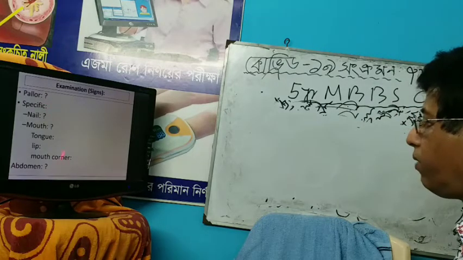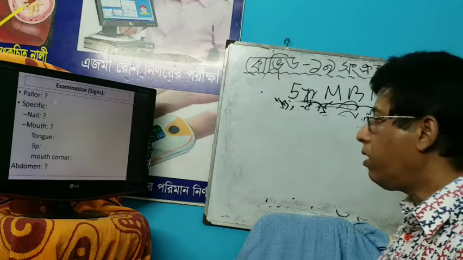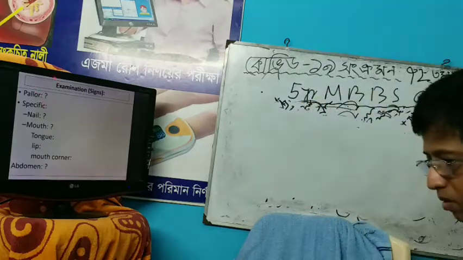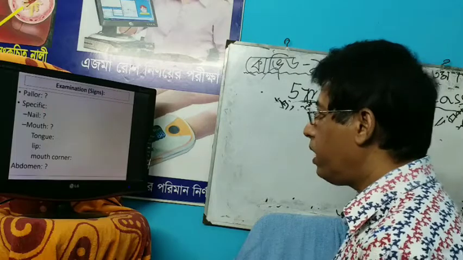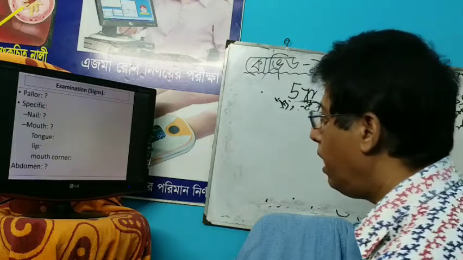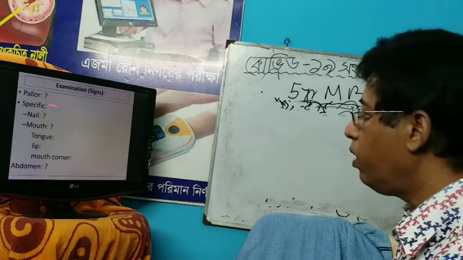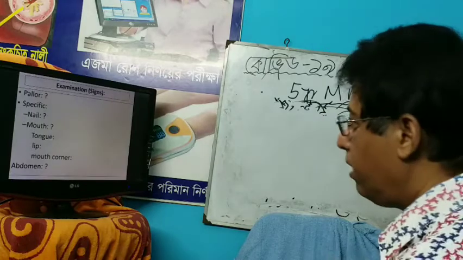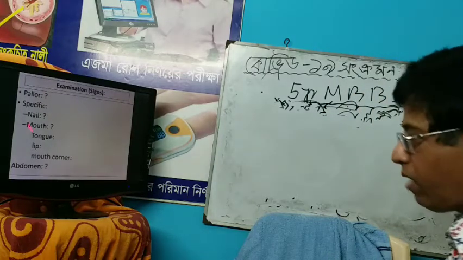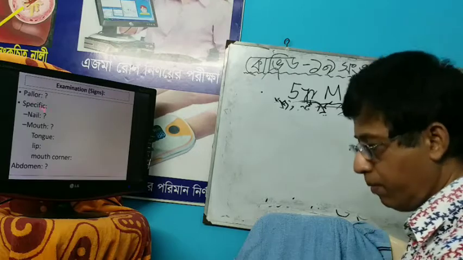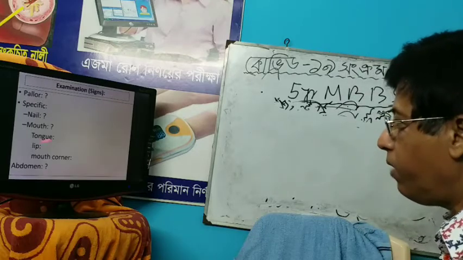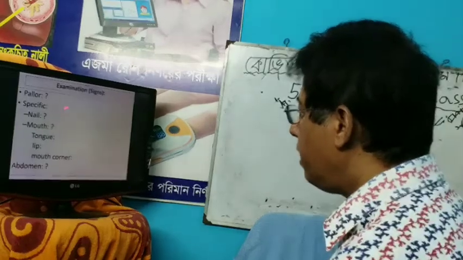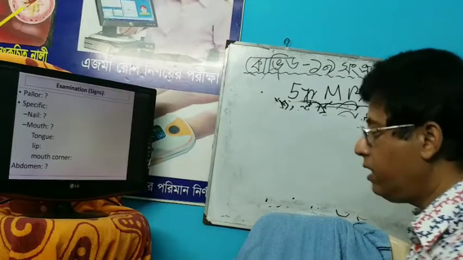Before telling about the specific sign, pallor: mild, moderate, severe. What are the sites of pallor? Pallor may be seen in the lower palpebral conjunctiva, dorsum of the tongue, nail bed, palmar creases, sole, skin, and mucous membrane of the mouth. So there are 6 sites. Number 1 is lower palpebral conjunctiva. Number 2 is dorsum of the tongue. Number 3, mucous membrane of the mouth. Number 4 is nail bed. Number 5 is palmar creases and sole, and number 6 is skin.